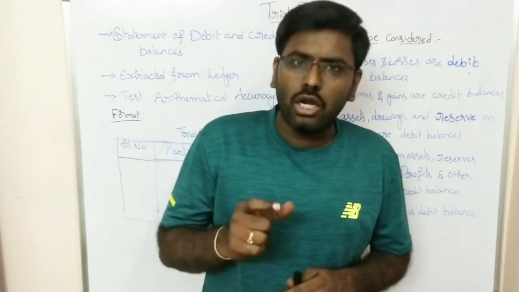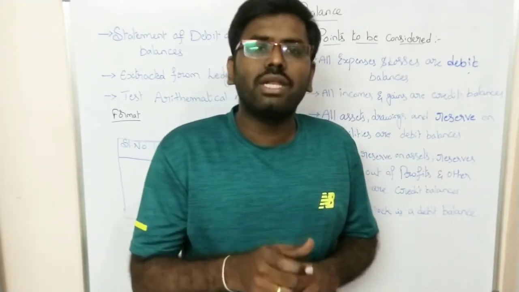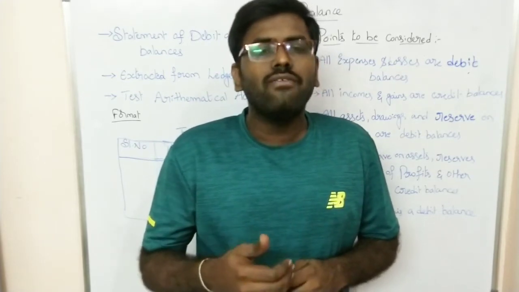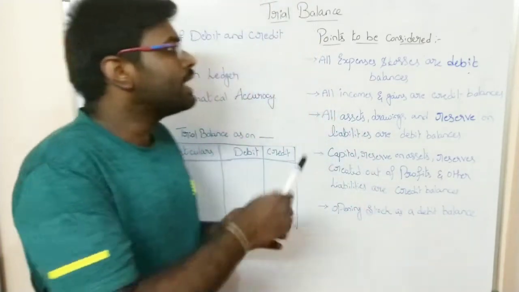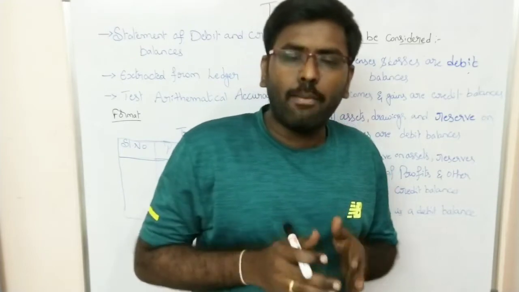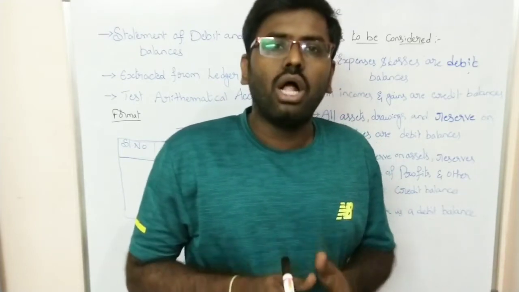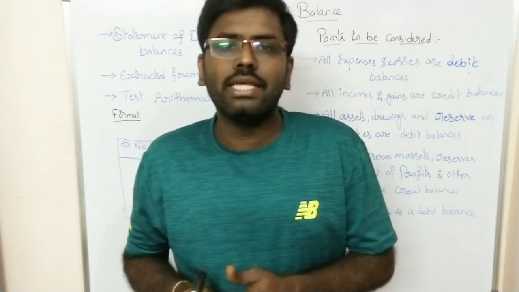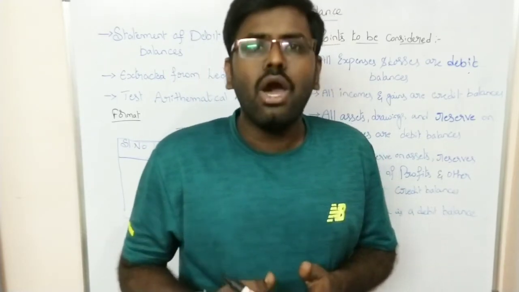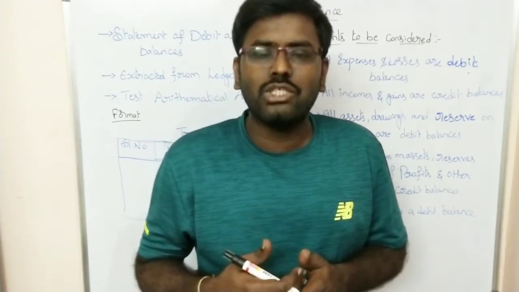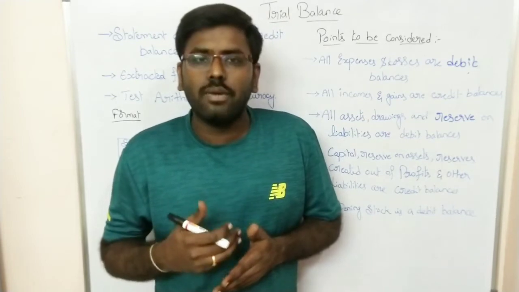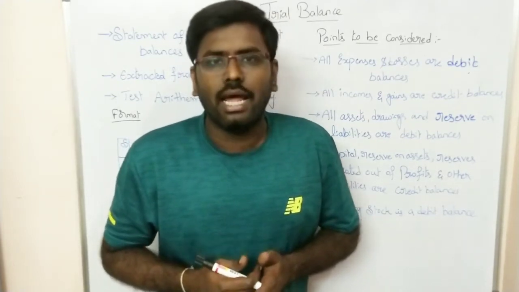All those brought down amounts will be brought down for the trial balance. Means in ledger accounts whatever brought down amounts we have, we will write them under the trial balance. Means we will summarize all the debit and credit balances of various ledger accounts. That is the concept we follow under the trial balance.